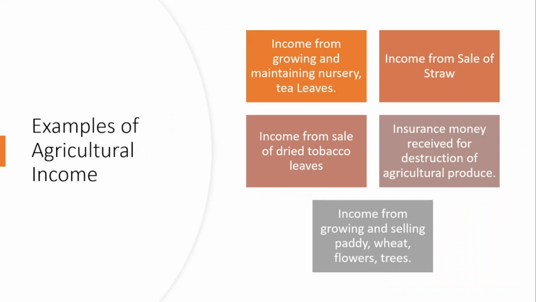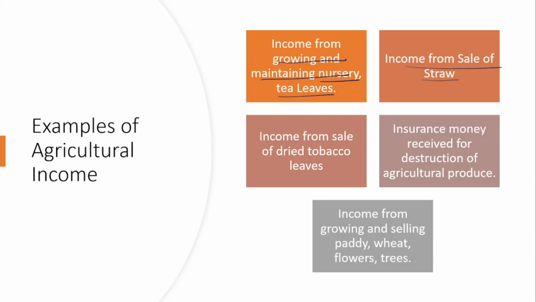Now, the examples of agricultural income. Income from growing and maintaining nursery and tea leaves. Nursery is a place where you grow plants and you sell the plants. Whatever income you earn from selling the plants which you have grown yourself can be considered as agricultural income. Next, income from sale of straw.